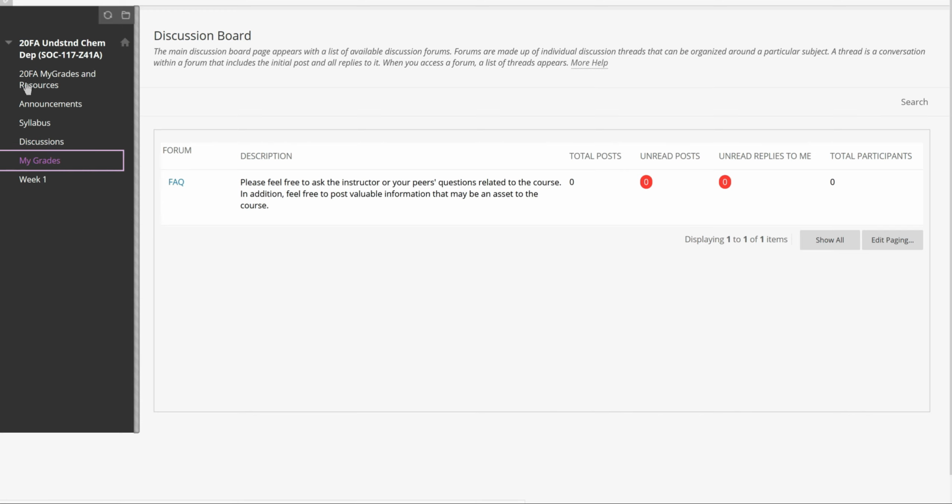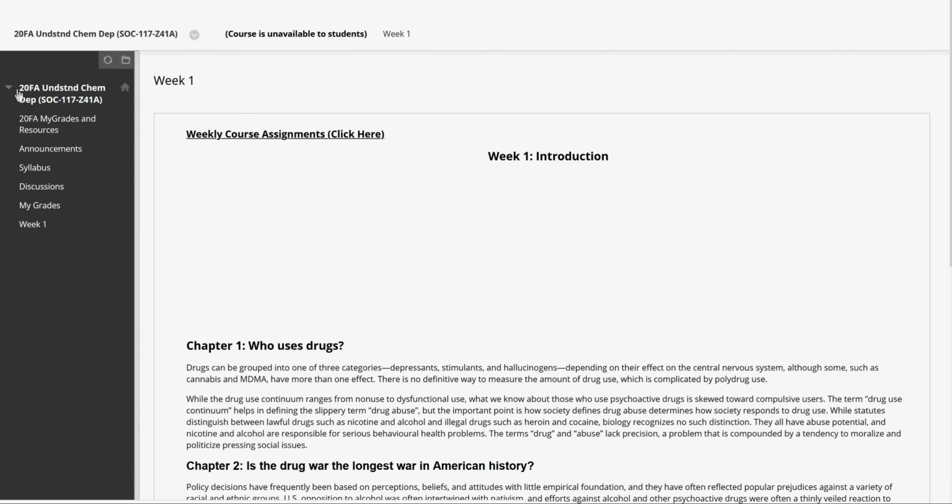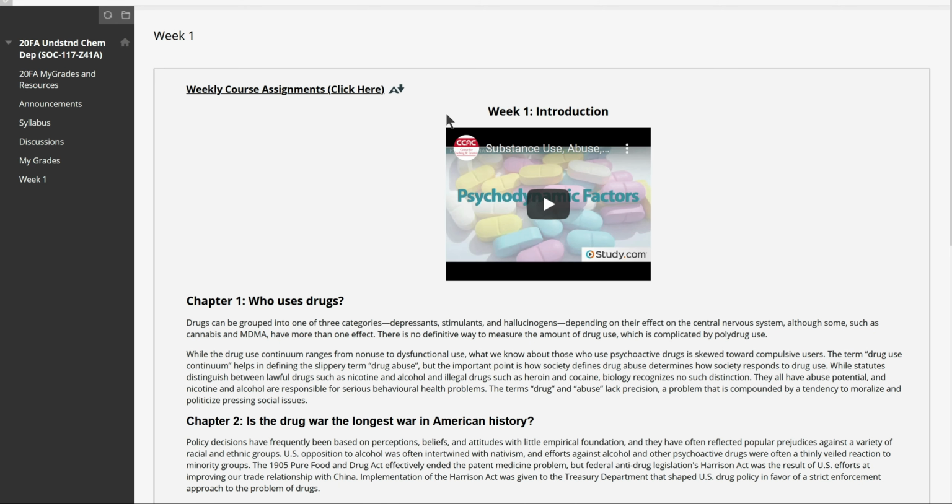This is just a shortcut to my grades. Just like if you don't want to go through all the other things, just hit my grades and you will see your assignments. So right now you should see introduction and you'll see the SCORM come up. But again, it's not being released until the time that it starts. So week 1. Each week you will see a week come up. It will look exactly the same.